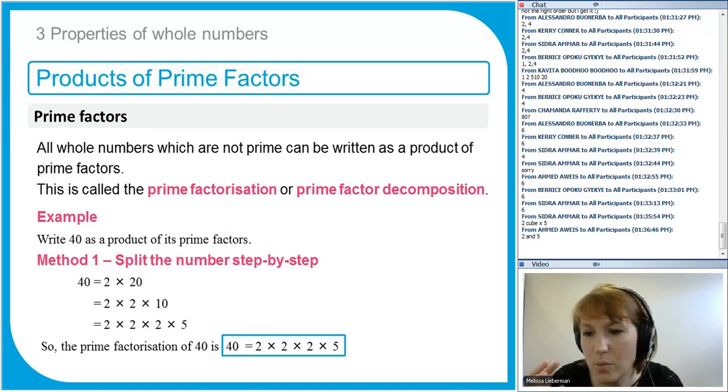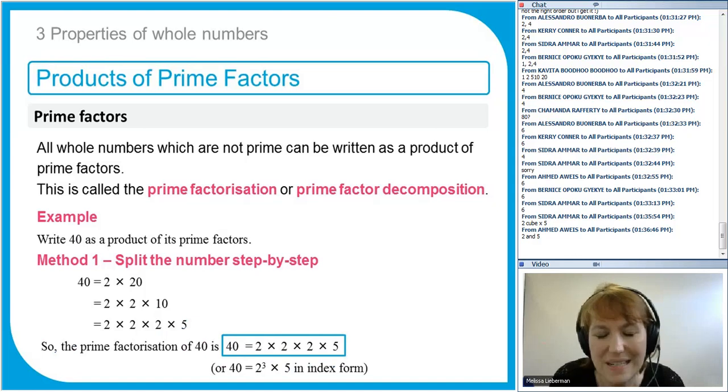And if you want to write it using index notation, you can. Index notation is just writing it as a power. You can write it as 2 to the power of 3 times 5 in index form. It's just a more concise way of writing it, so you don't have lots and lots of 2s. And any number can be written like this. Any whole number can be written as a product of prime factors. If the number is already prime, then it's just that number. So obviously, any composite number, any non-prime number, can be written as a product of prime factors.